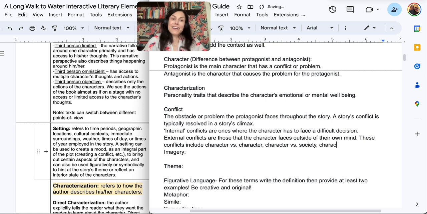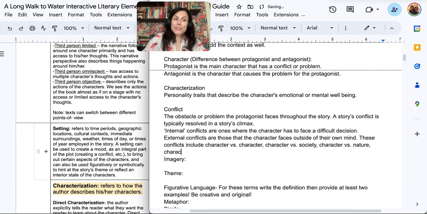All right, so then we would have character versus nature. That's going to be your Lost at Sea stories, your tornado stories, any survival ones. Also, viruses. So if you were reading a book about some type of plague or pandemic, that is character versus nature. Because remember, viruses come from nature. All right, so you would have character versus supernatural. Those are just your typical ghost stories, right? You got character versus technology.